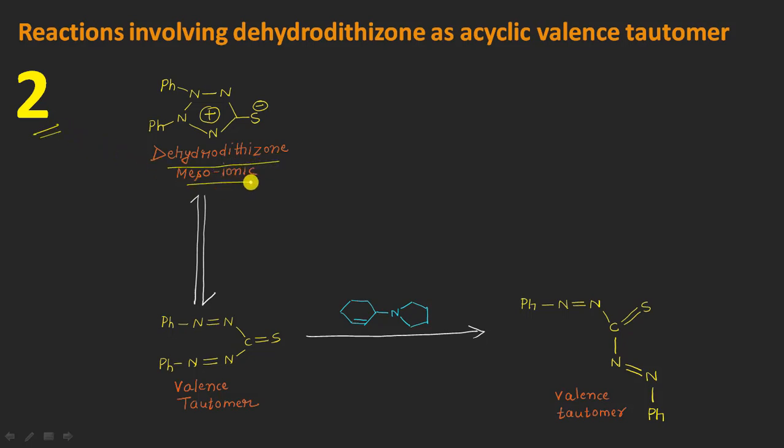And with a similar type of mechanism, here is the second reaction in which the same dihydrodithiazone mesoionic molecule is giving its valence open chain tautomer, which you can see here, right? The only difference here in the second reaction is that we have some other kind of substrate molecule, but this is also containing one double bond here, right? So that this part of the molecule can appear as a diene, and this part here of this substrate molecule can act as a dienophile, right?